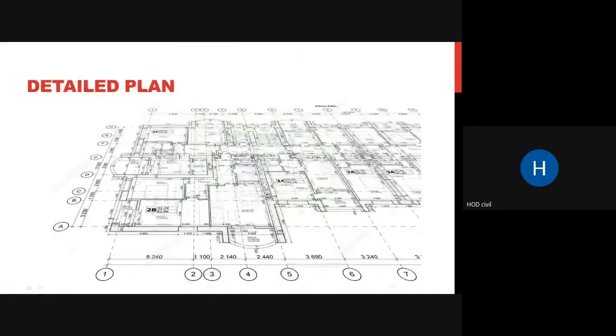Then coming to detailed plan, see, it is a very detailed plan where you can see your grid markings here at the bottom, 1, 2, 3, 4, 5, 7, and then here you can see your grid points, A, B, C, D, E, F at the left. Then there is a center line marking, and wall thicknesses are shown. All these dimensions are shown. See, it is a very detailed plan. So this is a detailed plan.